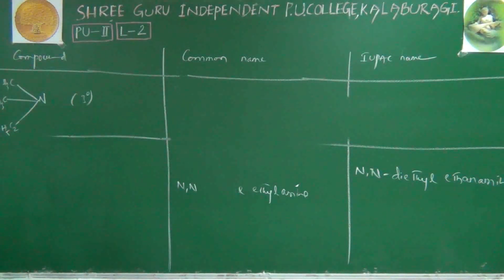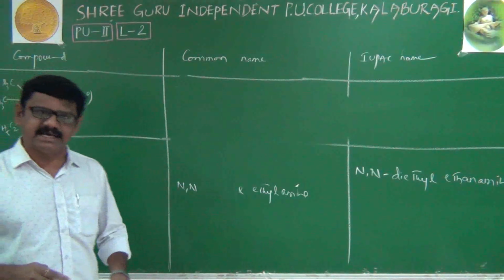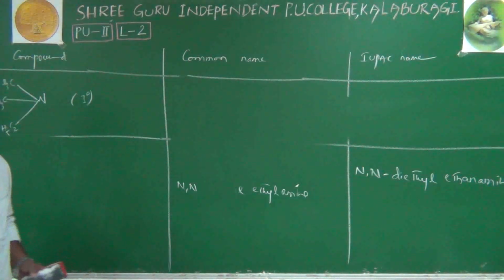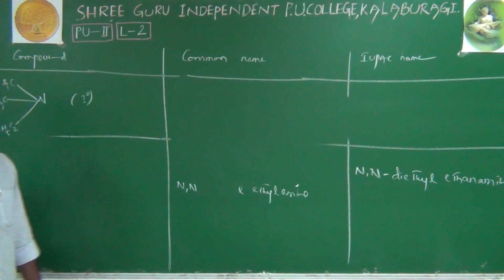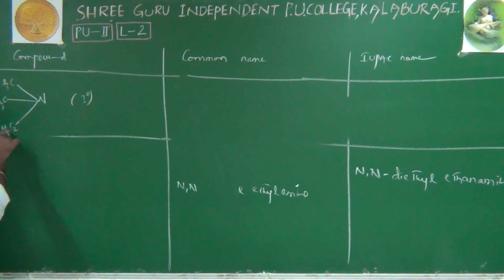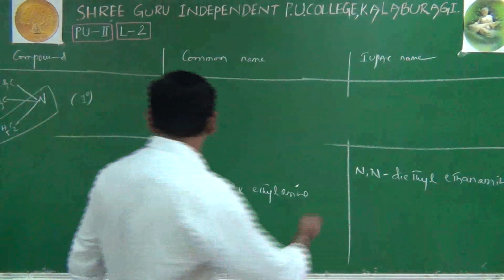Then what is its IUPAC name? Very simple. It is a methyl group, a methyl group, and an ethyl group. Out of these three groups, only one group is considered as the parent chain. In the parent chain, the number of carbons should be maximum. That's why this two-carbon group is considered as the parent chain. What about these two methyl groups? Of course, branches. Both methyl groups are connected to nitrogen.